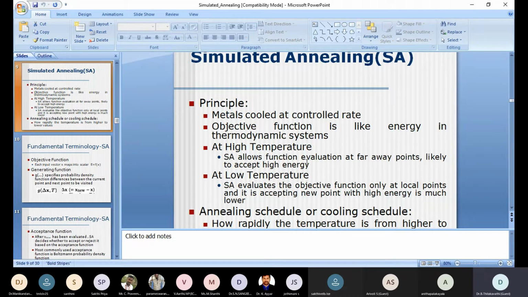So far away points are applicable in the case of simulated annealing. When we move far away, what will happen? The greater distance that we are moving may locate the global minimum. Whenever we move to far away points, irregularization is possible, and that is nothing but hill climbing.